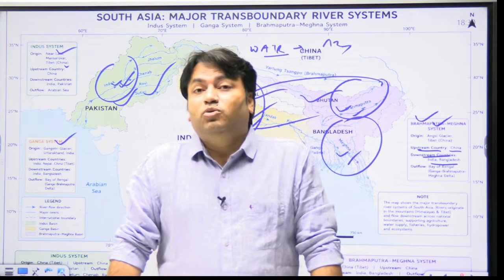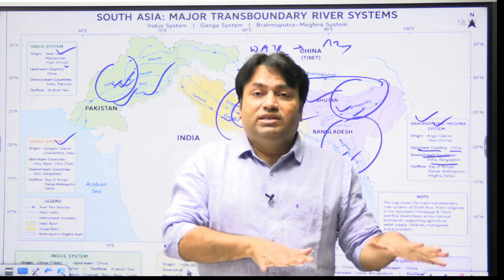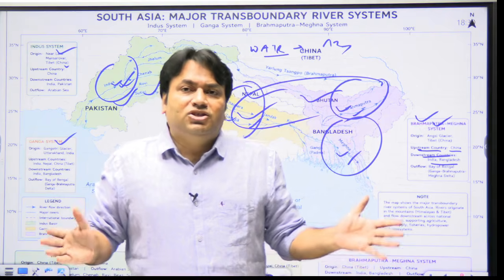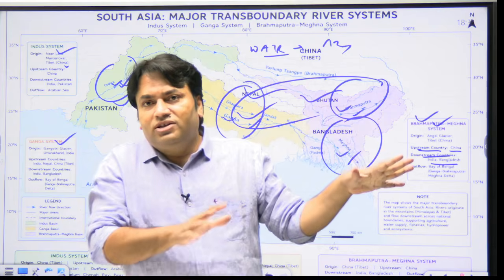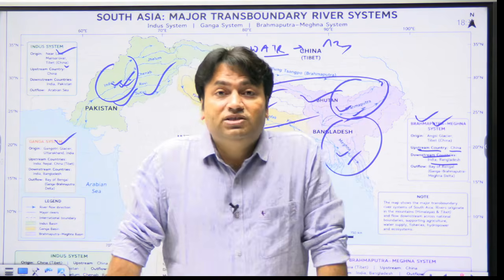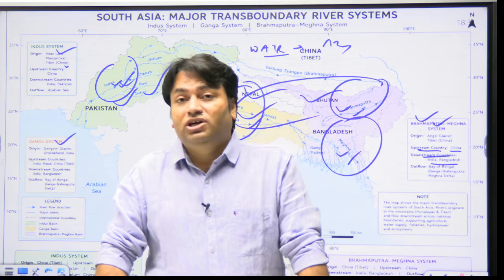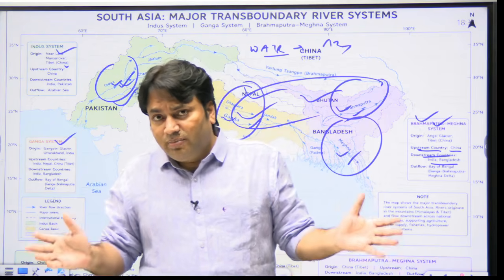When we talk about the Brahmaputra river system, India, China, the Brahmaputra originates in Tibet and flows through India and Bangladesh. So the Chinese infrastructure and hydropower development in the upper reaches create tensions downstream regarding the regulation of flow, sediment, flood management, ecological impacts, availability of hydrological information, and this gives the river a significant geopolitical dimension.